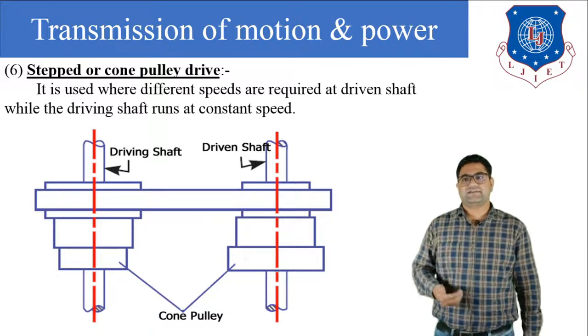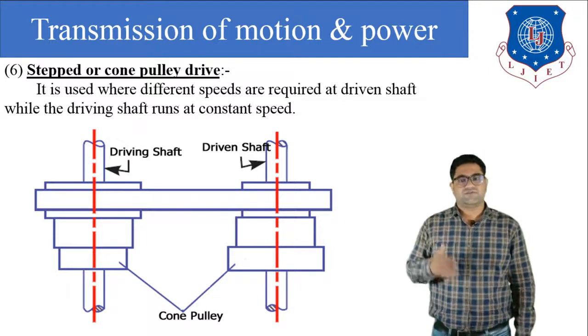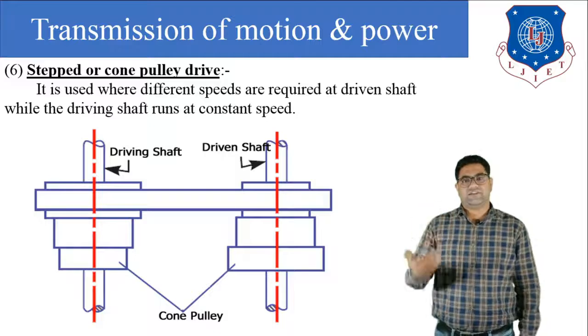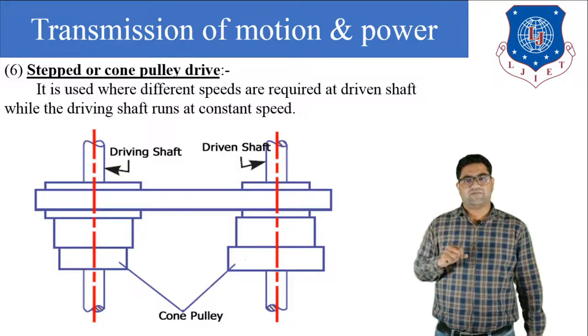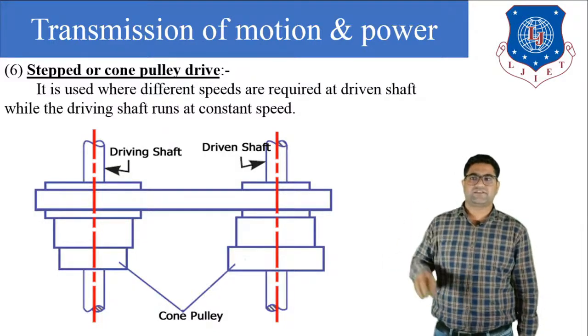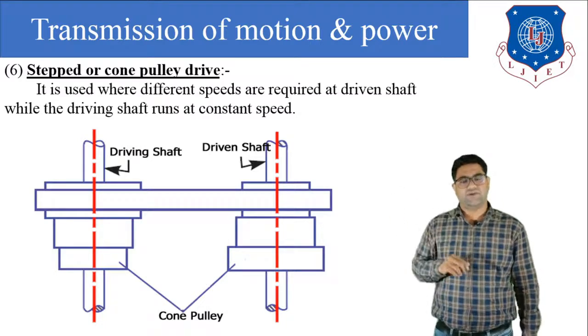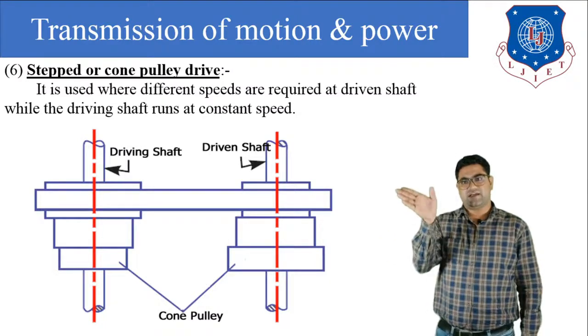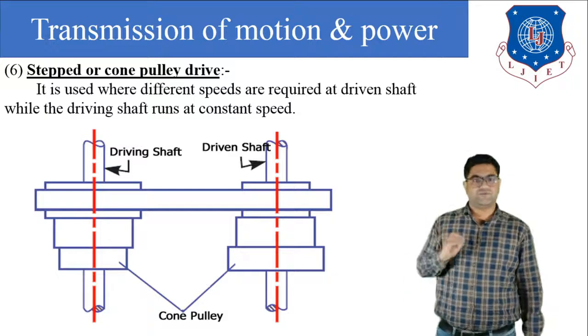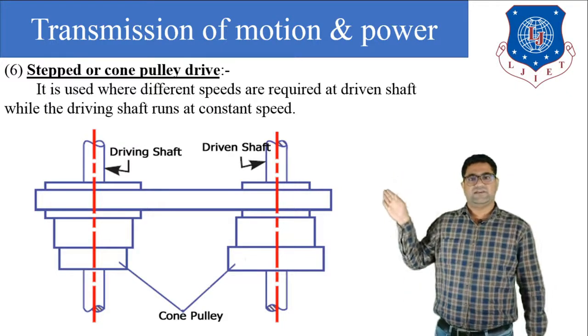Now the next is the stepped or cone pulley. When we require to change the speed of the driven mechanism, we can use this type of stepped or cone pulley drive. Here you can see that there are large variations in the diameters of the pulleys. Here you can see the driving shaft.